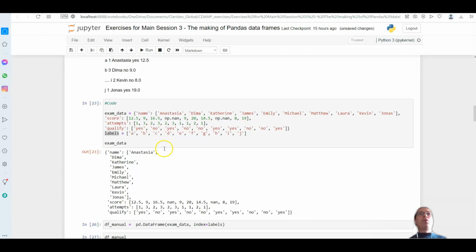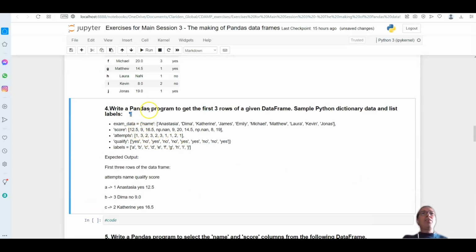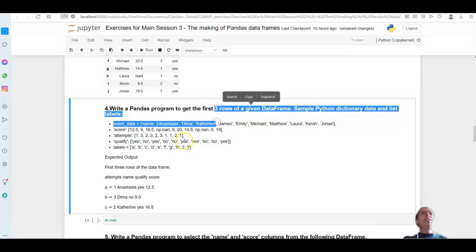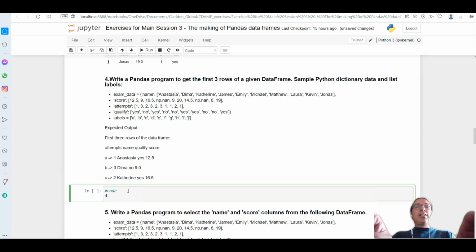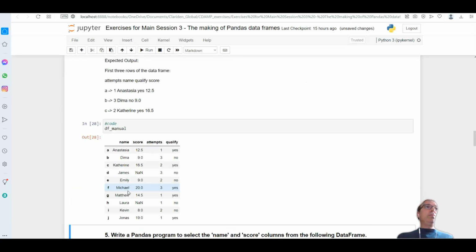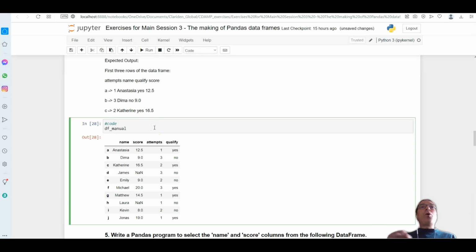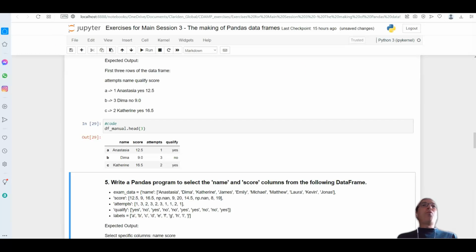Now let's see what we can do with this data frame here. If I go write a program to get the first 3 rows of a given data frame, sample Python dictionary and labels there. So I need to get the first 3 rows of this data frame. And how can I go and get it? I've already created the data frame. The data frame is called manual. And how do I get the first 3 rows? I can go and do it like that, head 3, and that would do the job for me.